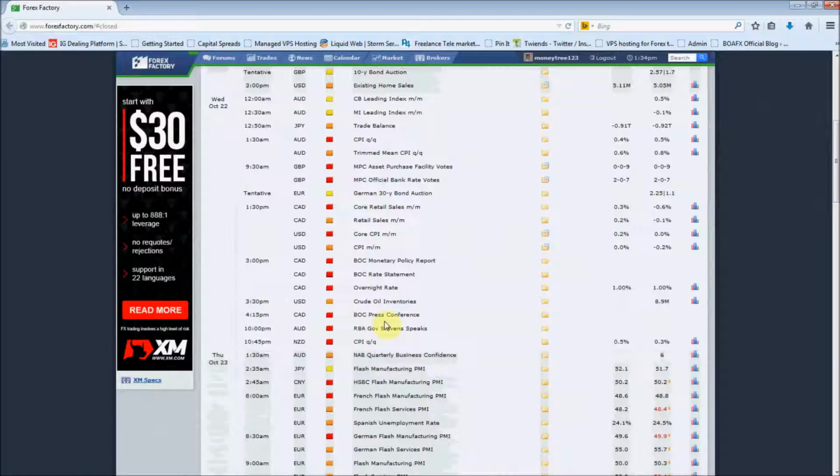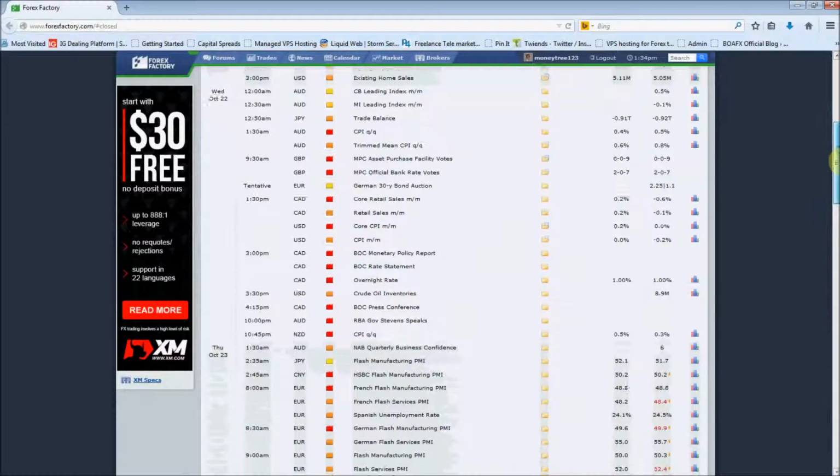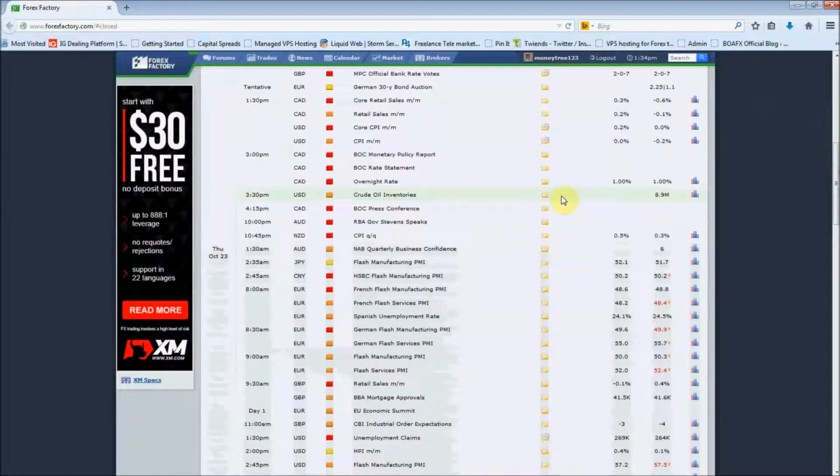Canadian BOC press conference, obviously directly related to the monetary policy. Most of the moves are already priced in there, but it will be interesting what they have to say. At 10 a.m. you've got RBA Governor Stevens speaks. Again, this is going to be very important. We've got to listen to what they've got to say. If there's any sort of hawkishness coming from him at all, then it could be very good news for us.